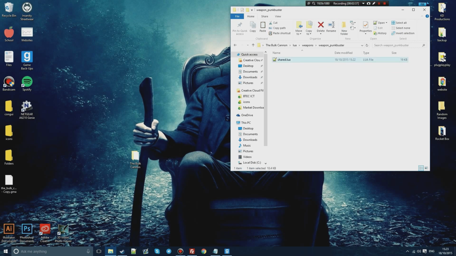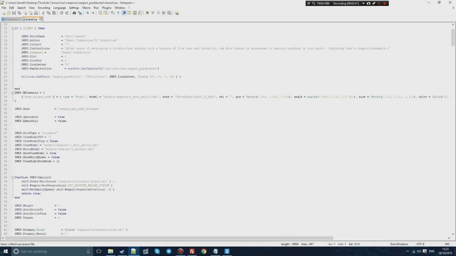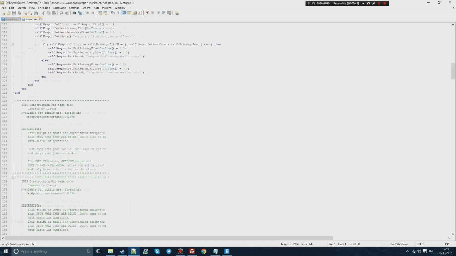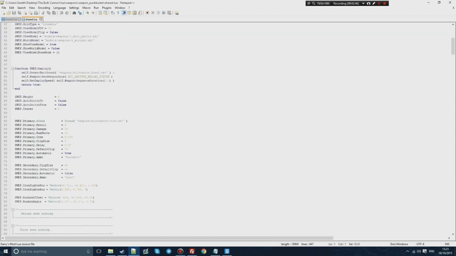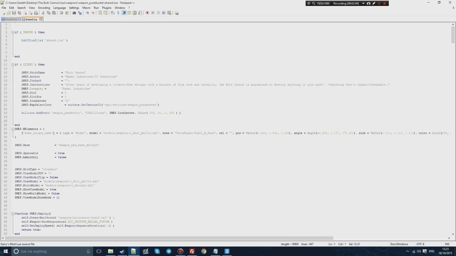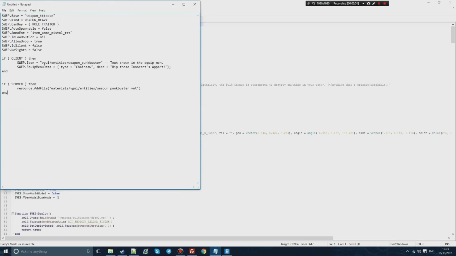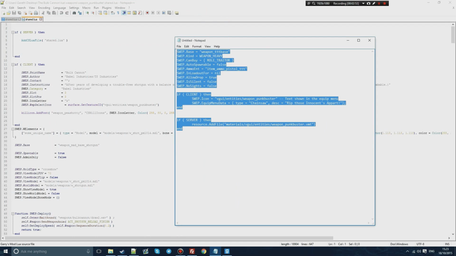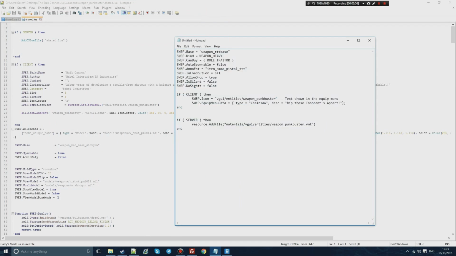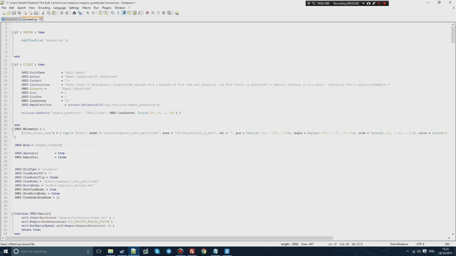Go into your shared.lua, and as you can see here we have all the information on how the gun will work. So basically what we want to do is modify this to make sure that it works with TTT. In the description below you'll get all this information regarding what you need to add to this file. So we have the SWEP.Base, which basically means that it runs on a TTT format. This is the first one. You want to copy this and replace it with SWEP.Base. If you have a SWEP.Base already, just replace it like so.